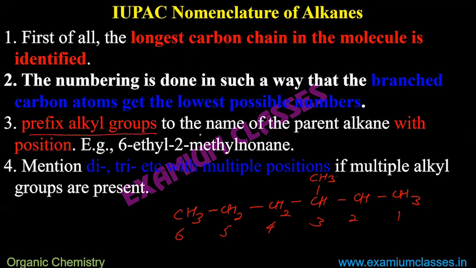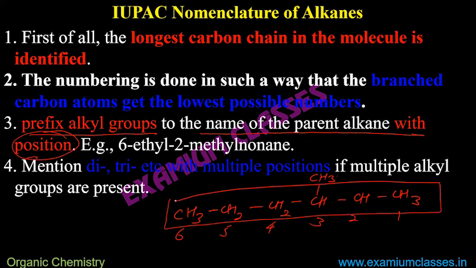Then prefix alkyl groups to the name of the parent alkane with position. So what is the parent? Parent is the longest chain, main chain. That is hexane. 6 carbons means it is hexane, not hexene, hexane. Third step is that I need to prefix the alkyl groups attached.